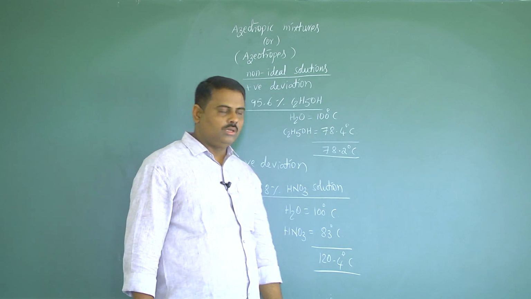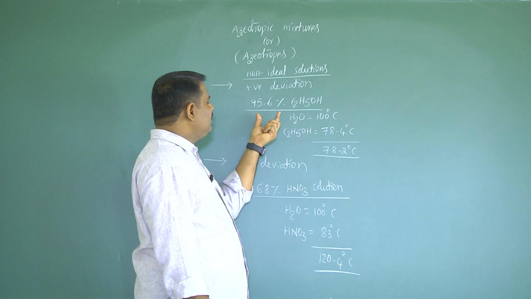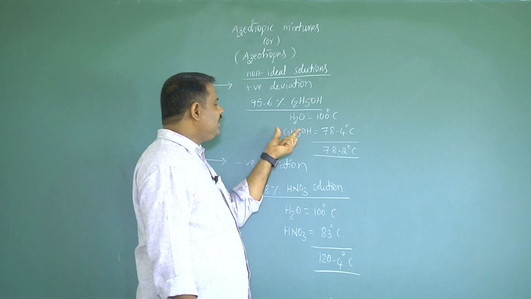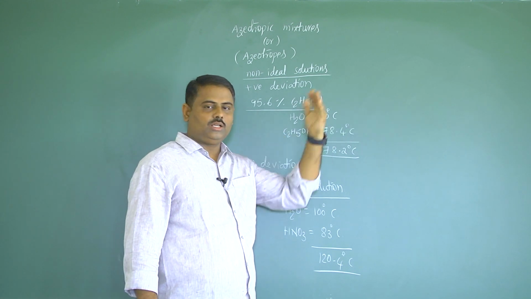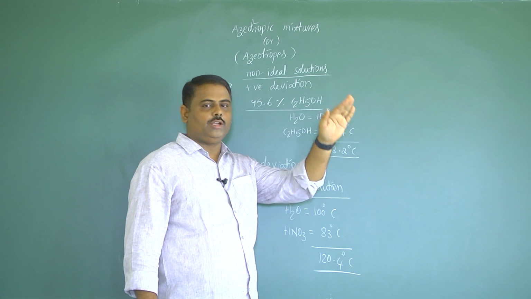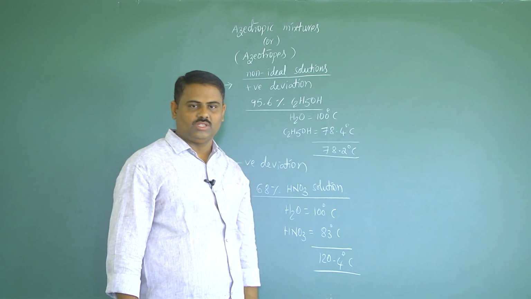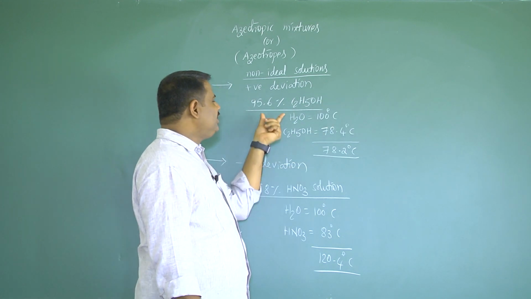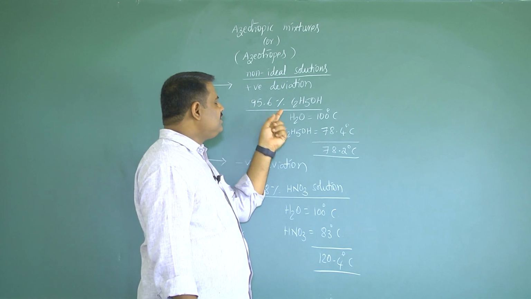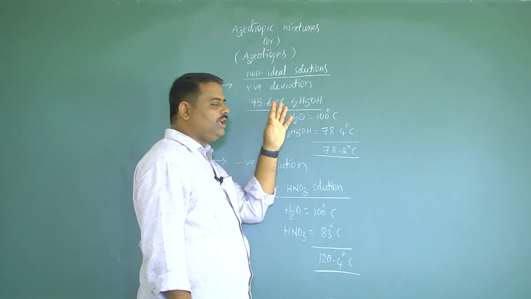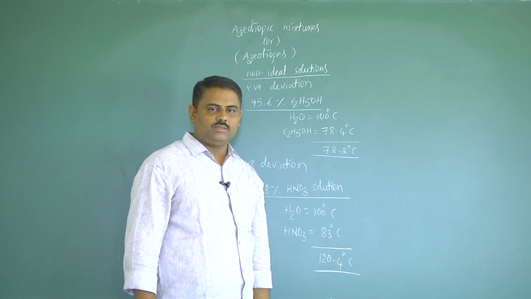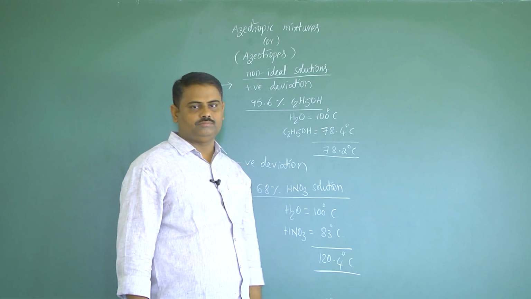That means this composition is not only in liquid state but continues in vapor state also. That is why in this particular composition, we can't separate water from ethyl alcohol by using simple distillation.